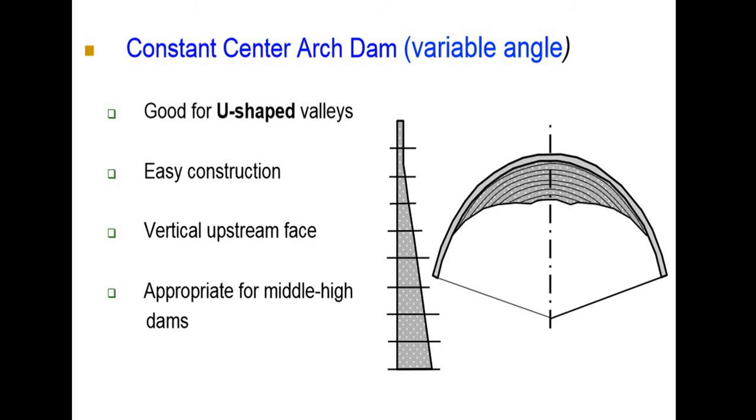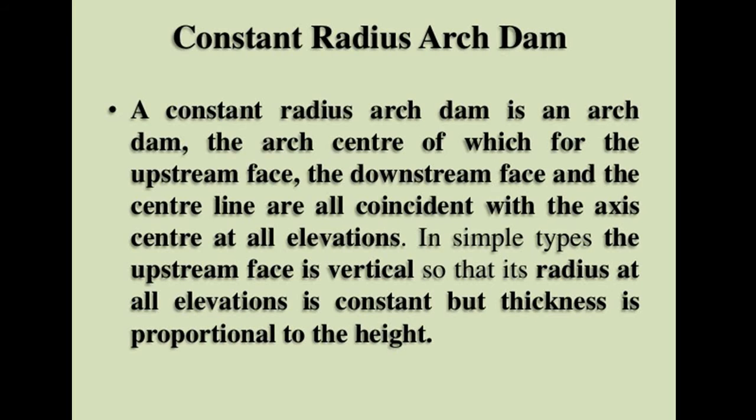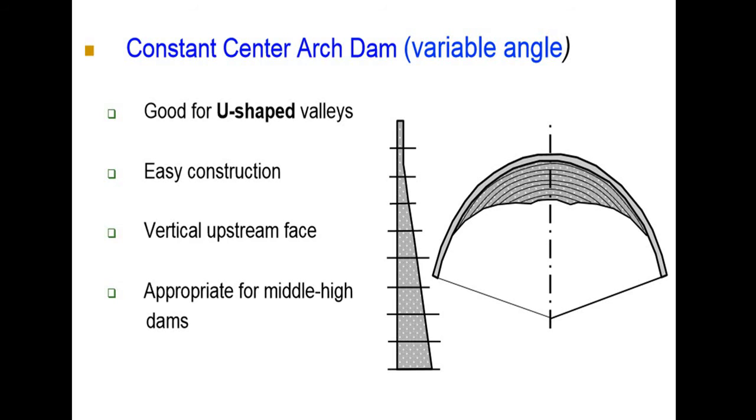This is a figure of a constant center arch dam. Constant radius arch dam is also known as constant center arch dam. It is also known as variable angle arch dam. It is used for U-shaped valley. The valley between two hills, if it is U-shaped, constant center arch dam is suitable. It is easy in construction.